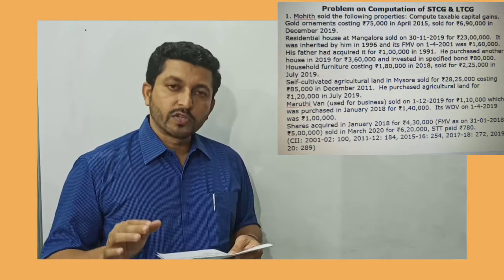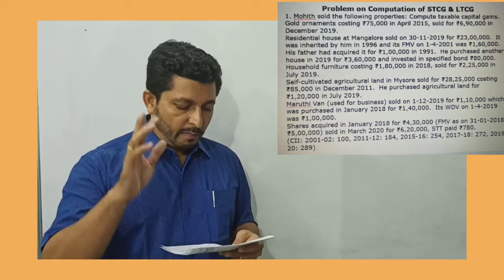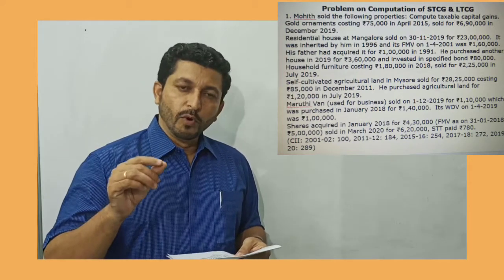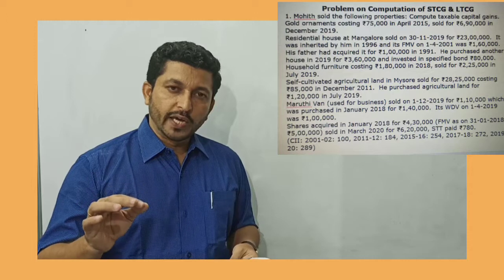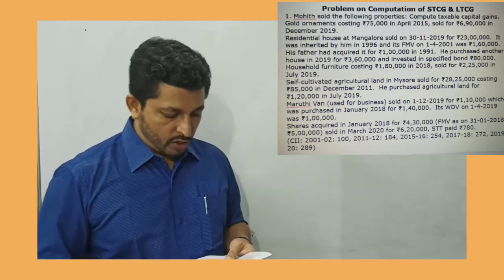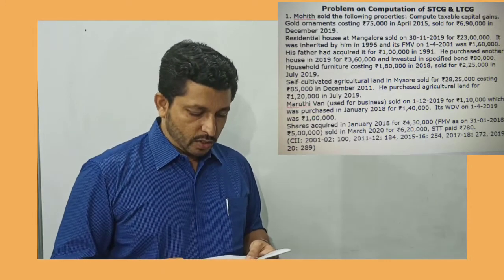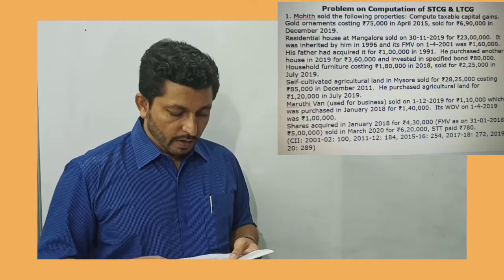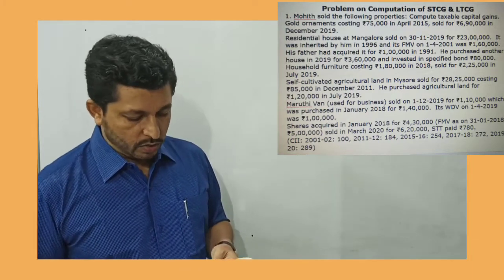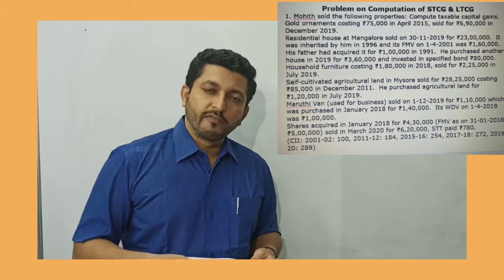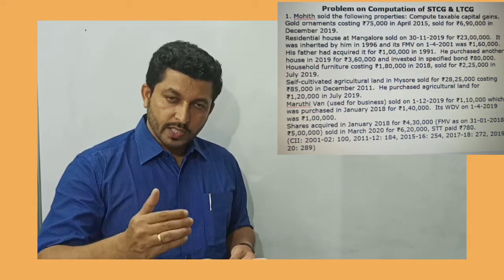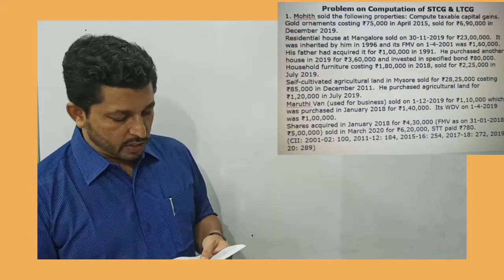But on 1st of April 2001, the fair market value of that property is 1,60,000. So Mr. Mohit has an option to choose either the cost of acquisition or the fair market value of the property, whichever is beneficial to him. So definitely 1,60,000 FMV is beneficial. He purchased another house in 2019 for rupees 3,60,000 and invested in specified bonds. So the house is transferred and a new house is purchased. So he can claim exemption under section 54.